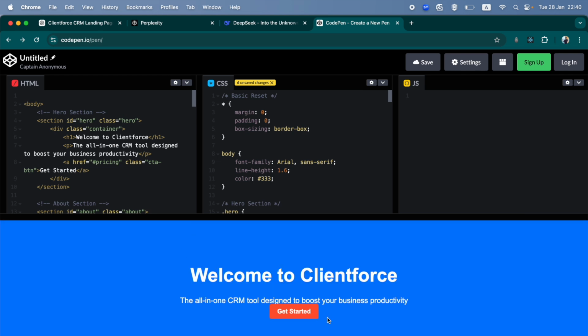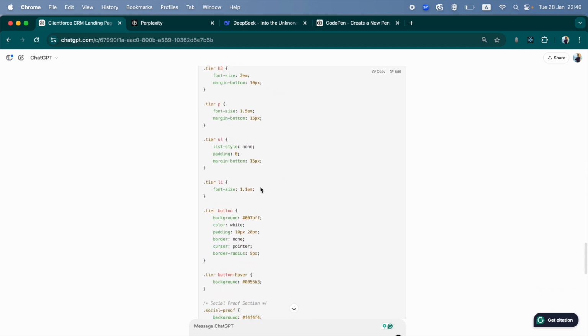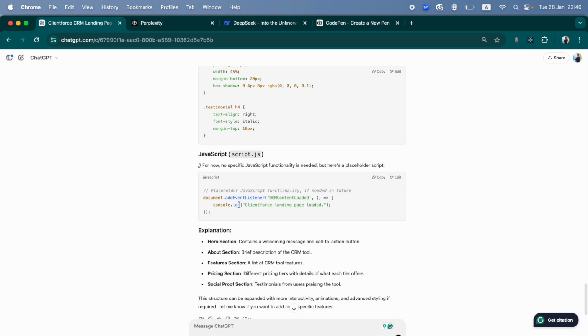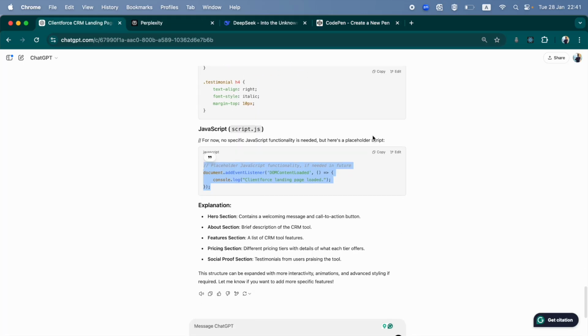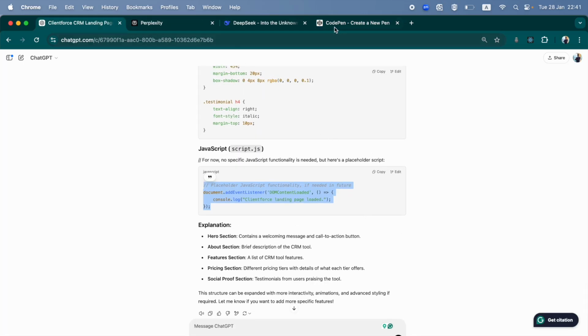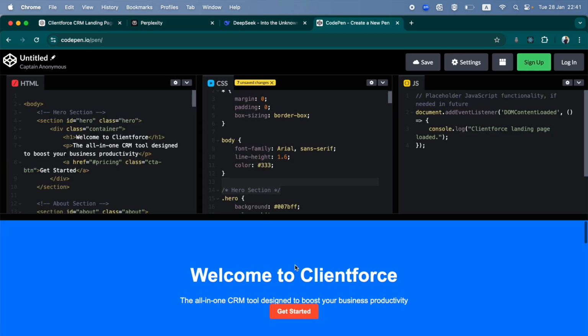Again, it's a basic website just to understand how we can use AI tools to work with developing a website. And I've added the JavaScript code too. So yeah, I think that is basically it when it comes to the snippets that ChatGPT gave us.